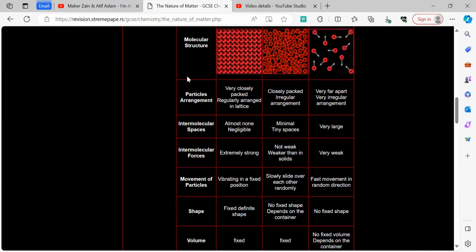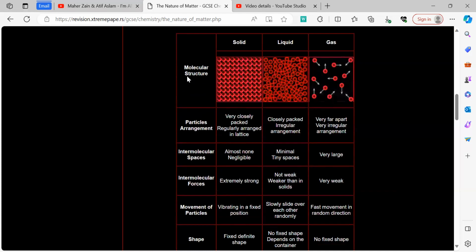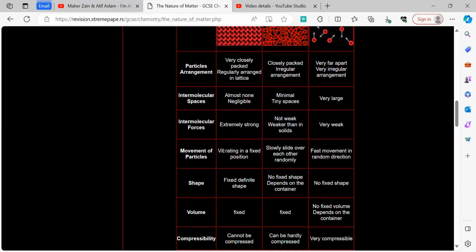Now, I'll be covering the other properties which I did not cover in detail in my video above, for solids, liquids, and gases. Firstly, in solids, the molecules vibrate in a fixed position. In liquids, they slowly slide over each other, which allows them to move easily. In gases, there is extremely fast movement, and the movement is random. The particles are in no orderly position.